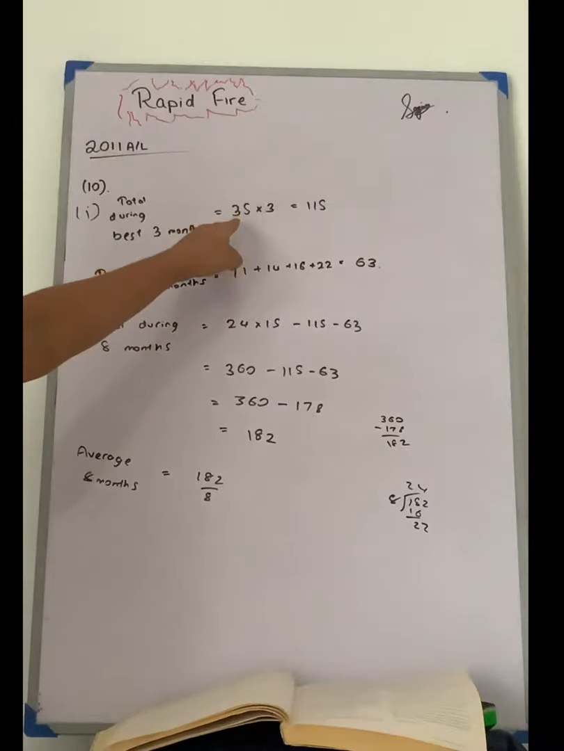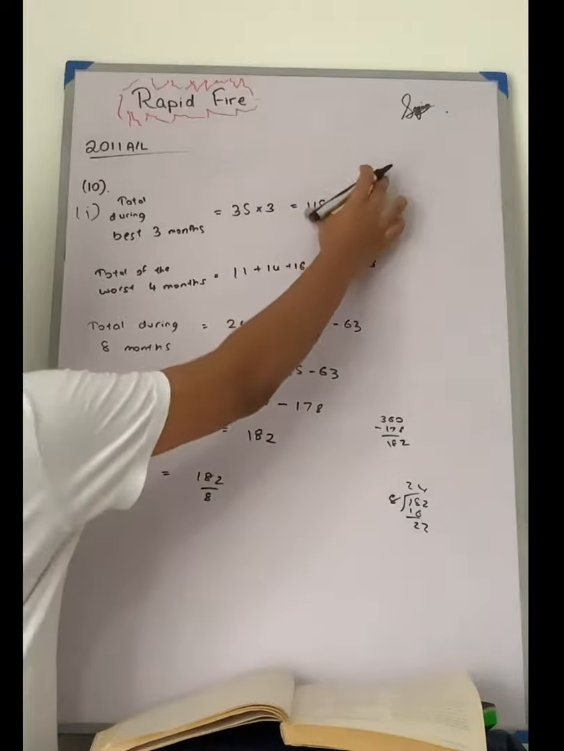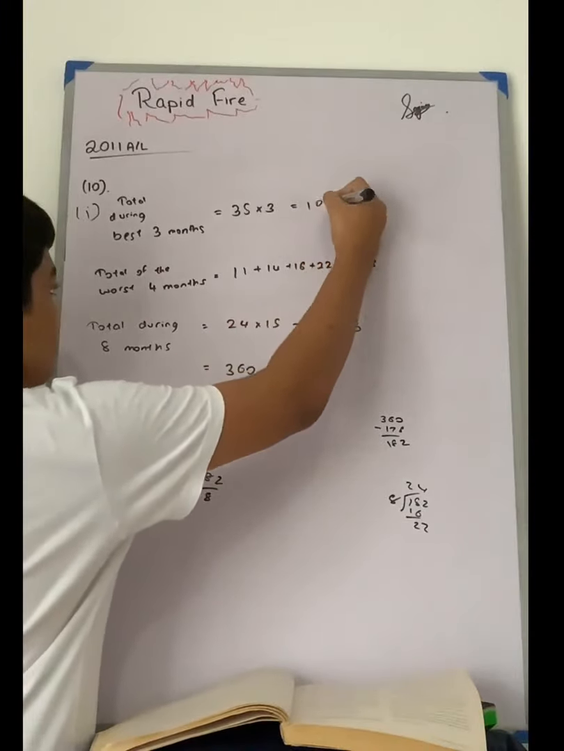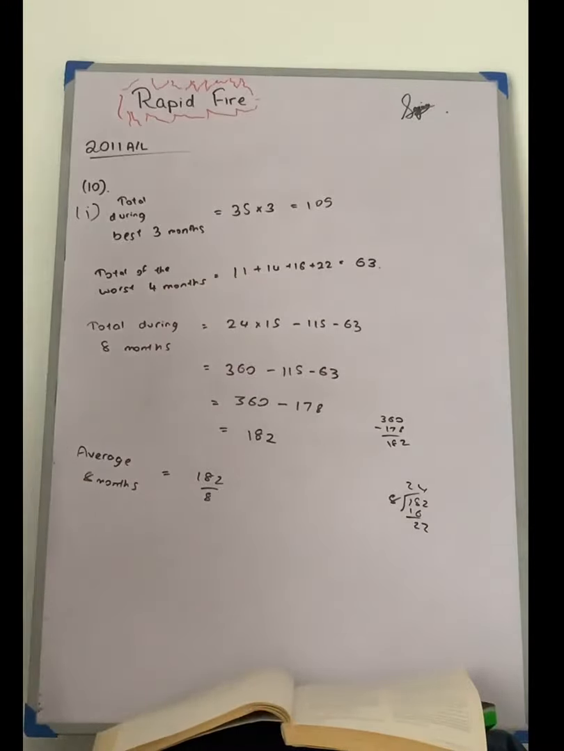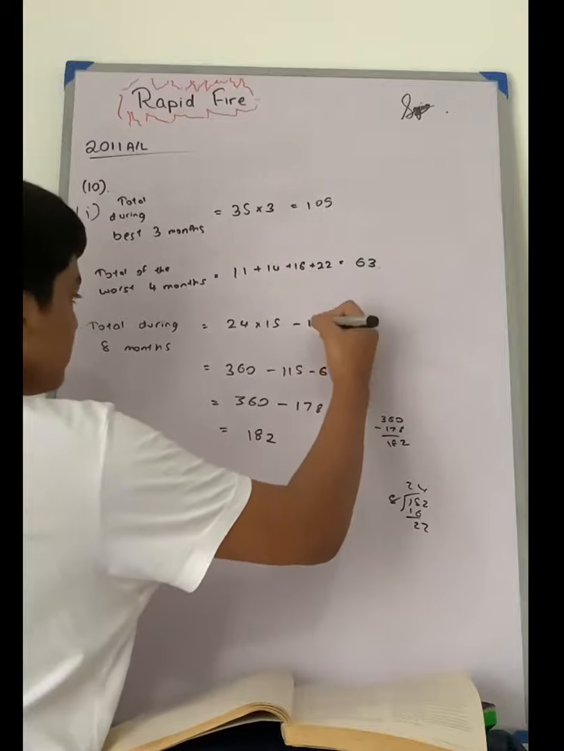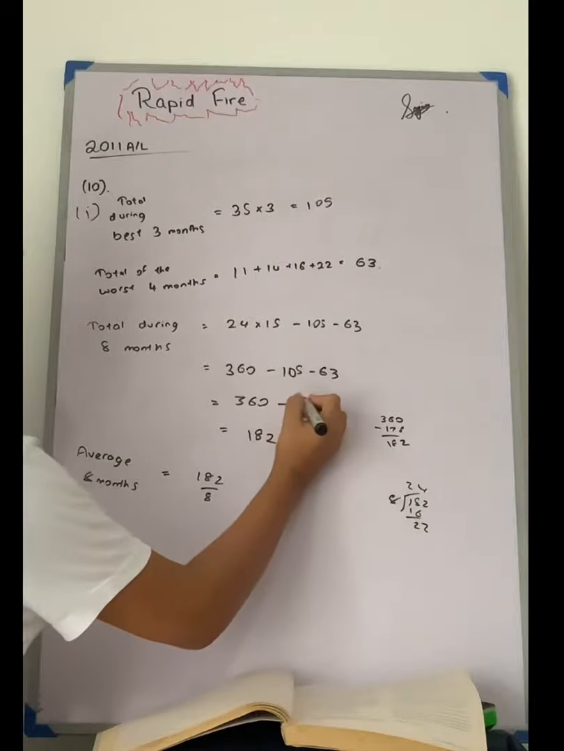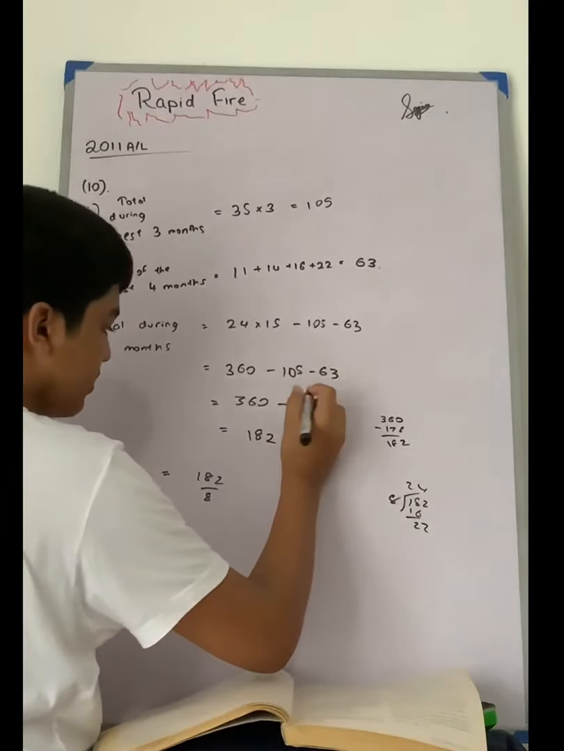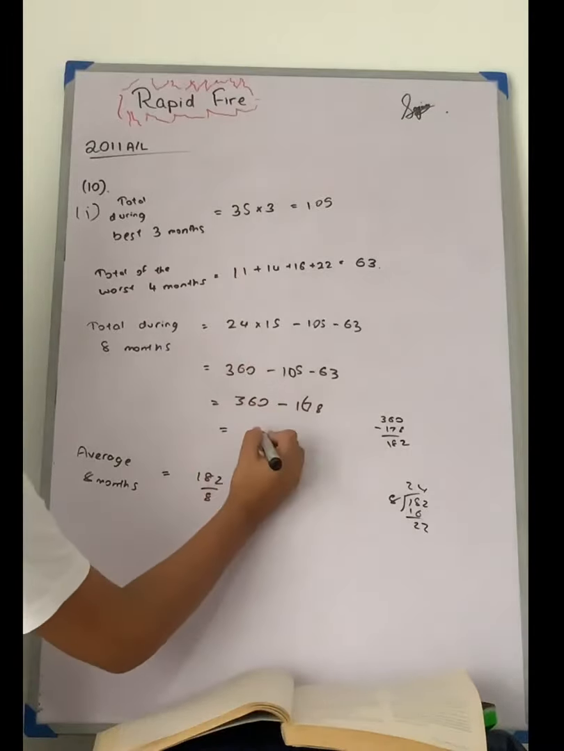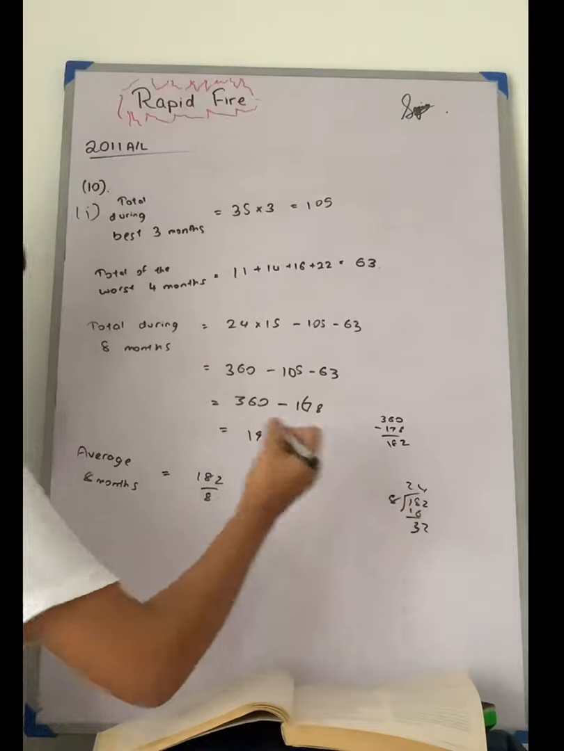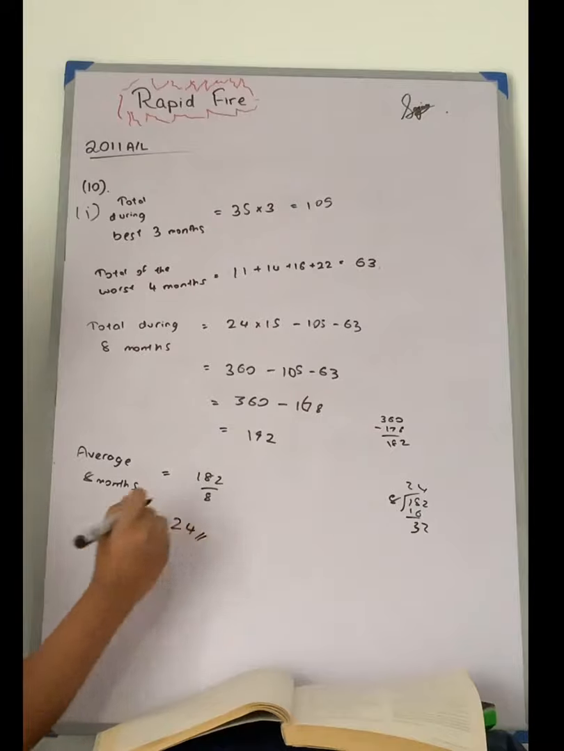35 into 3 is actually 105, and 11 plus 14 is 25. 25 plus 16 is 41. So that is correct. So I think this is the mistake here. And yeah. So then we'll get minus 168 and we have 192. Okay, then we will be getting 24 exactly. So the answer to our first part is 24.